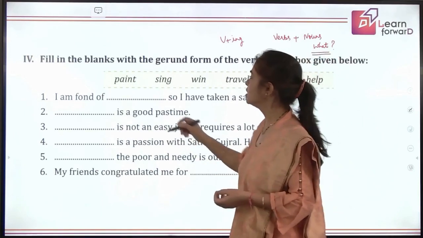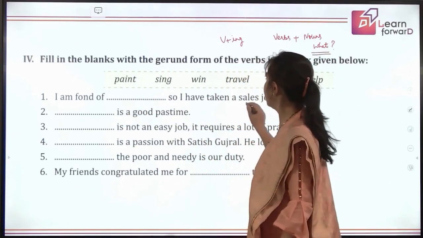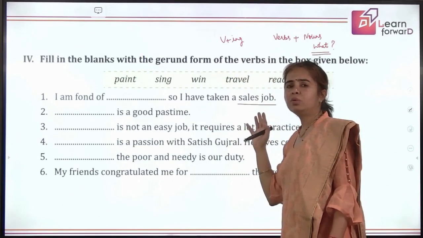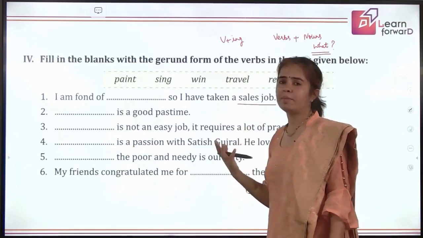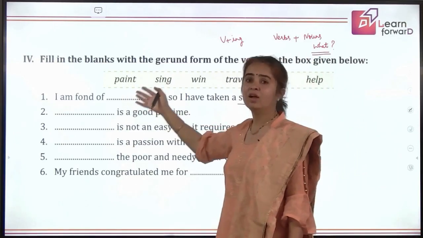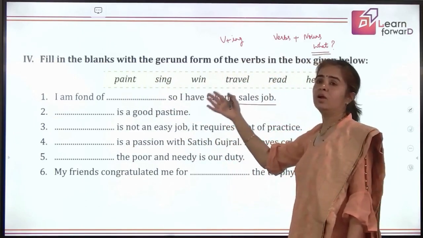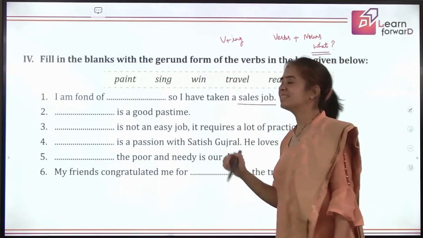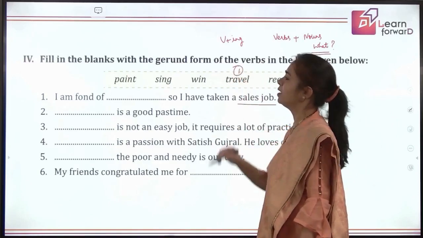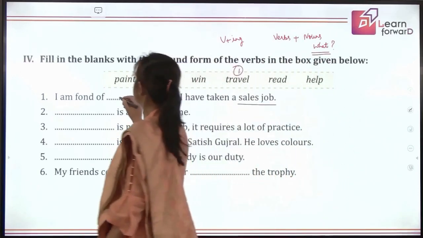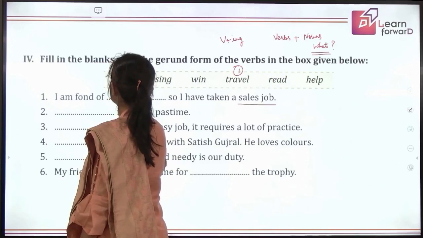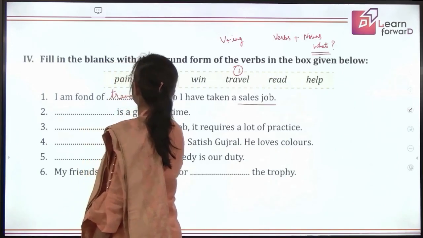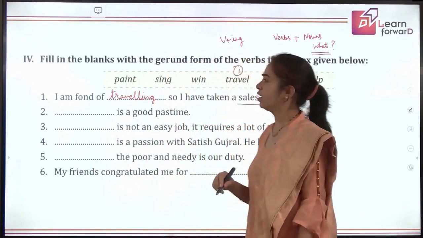So let's do this. I am fond of dash, so I have taken a sales job. When I am doing a sales job, what do you think? What am I fond of? Am I fond of painting or singing or winning or traveling or reading or helping? Yes, of course, traveling. So we will make it into the ing form by first doubling, repeating the last letter L. So you have double L-I-N-G, traveling, right?